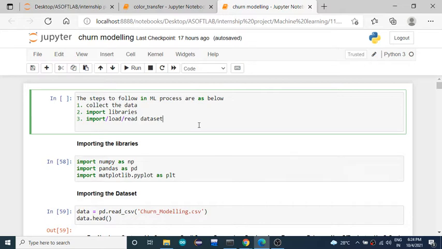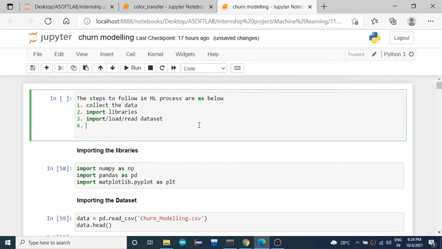To process the data set, whatever information you have collected, you need to import it into your program, into your application. Only then can you process it, modify it, and predict something. So for that purpose, you need to load the data set into your program. After this step, you are going to